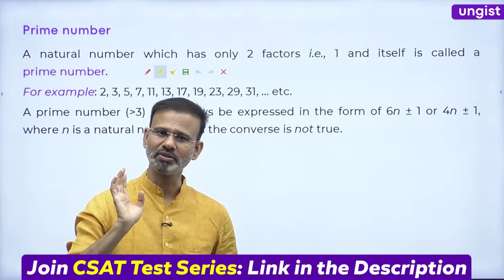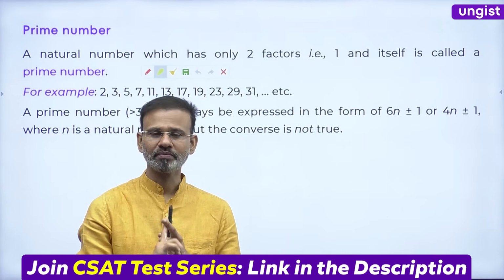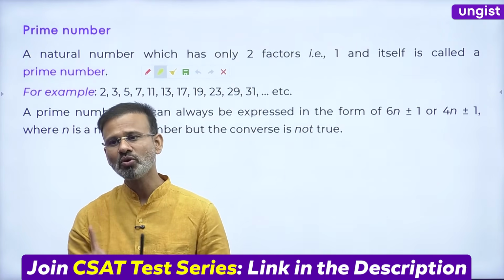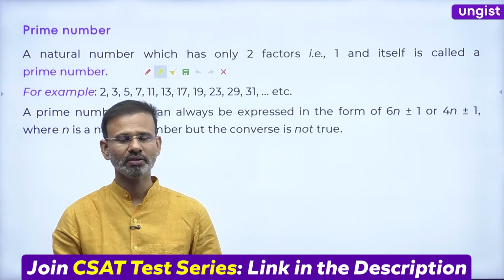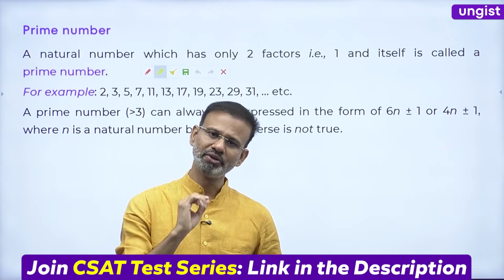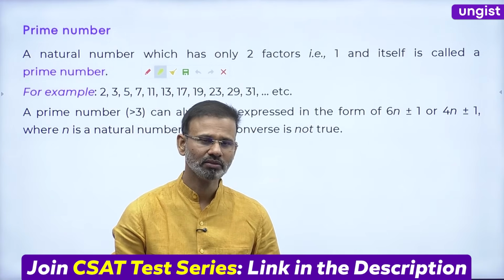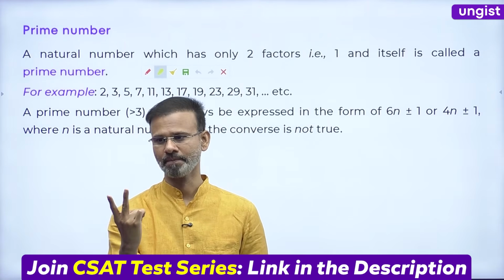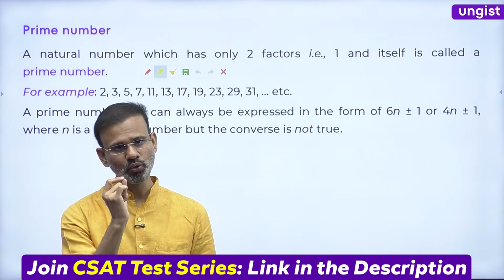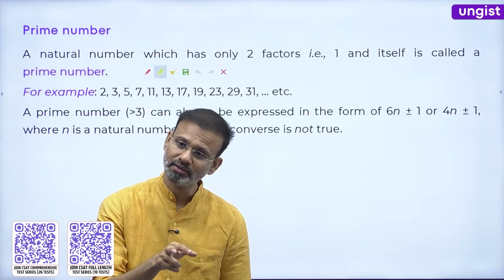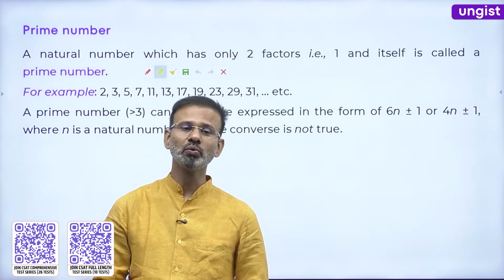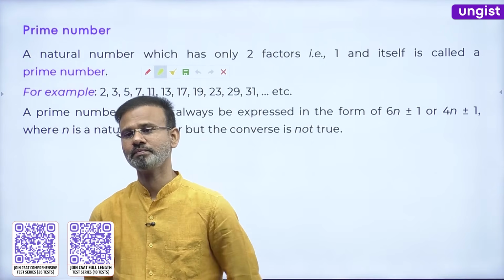So everybody, 1 is neither prime nor composite. So if 1 is not prime, which number is the first prime number? 2. Okay. So everyone, 2 is the first prime number and 2 is the only even prime number.